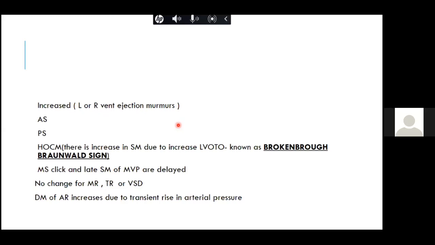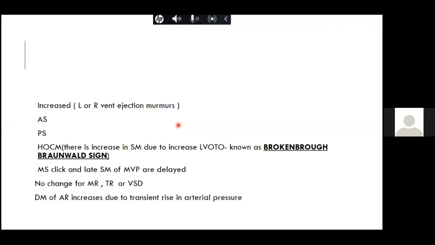Again, the pulmonary stenosis murmur will increase after the PVC. The hypertrophic cardiomyopathy murmur, as I already told you, because there is increased LV contractility, the systolic murmur increases, and it is known as the Brockenbrough-Braunwald sign. Again, I told you about post PVC mitral stenosis. After a PVC in MVP, what makes the difference is not the LV contractility, but the increased end diastolic volume, because the LV cavity size is increasing, there is a delayed click and decreased murmur.